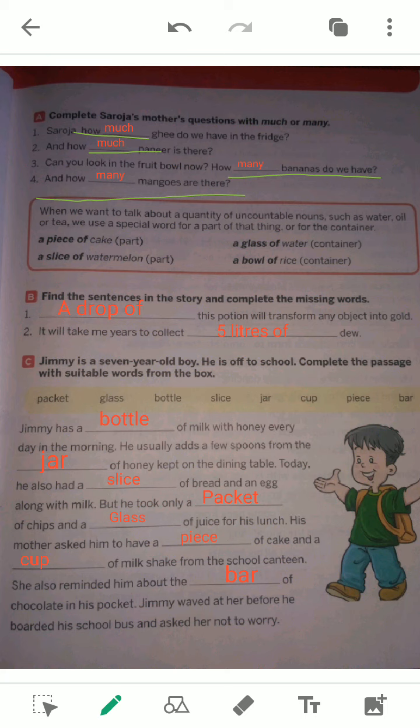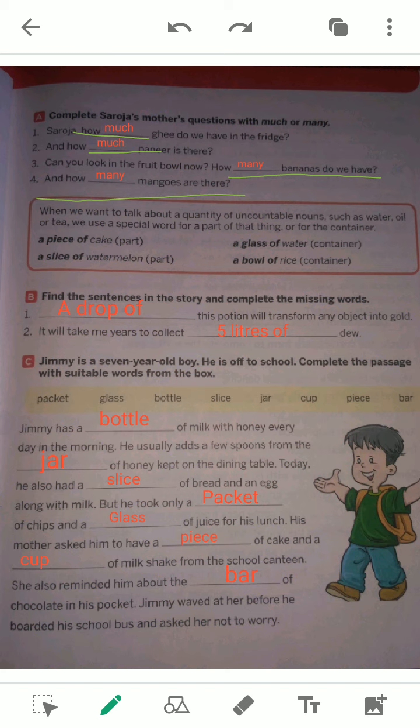When we want to talk about the quantity of uncountable nouns, such as water, oil, tea, we use a special word of that thing for the container. Sometimes we can use special words instead of much, for uncountable nouns only. What are these words?